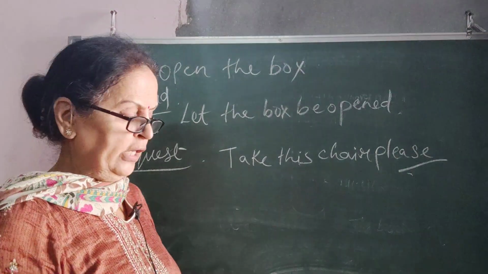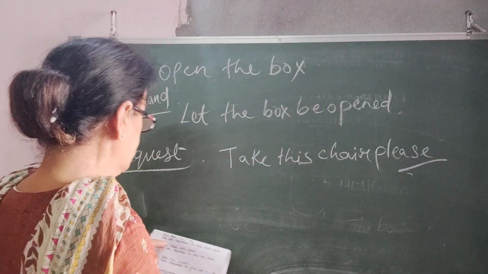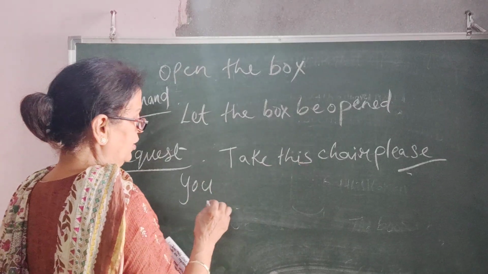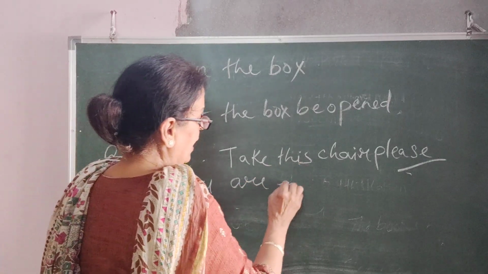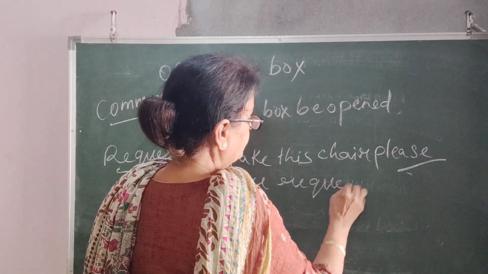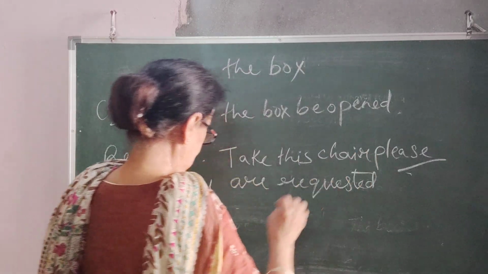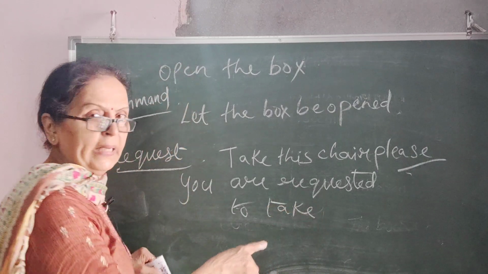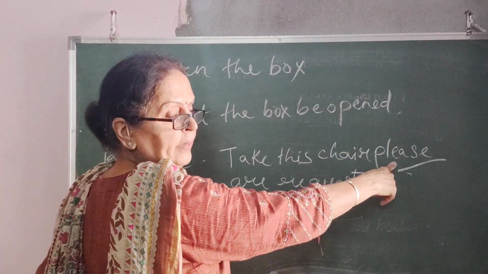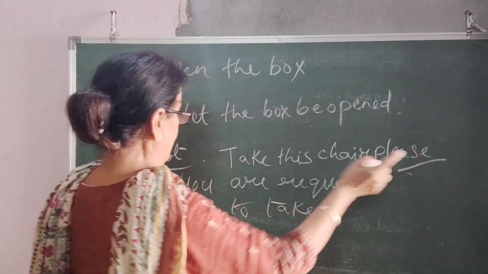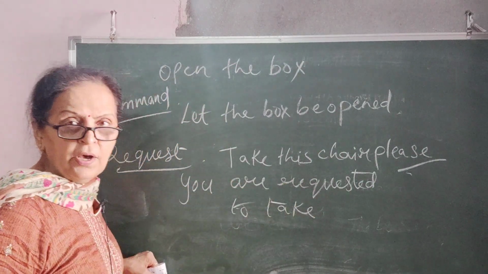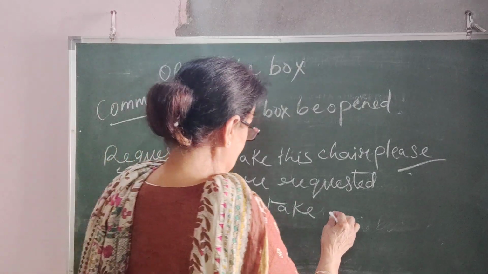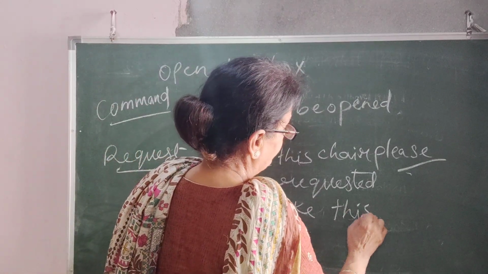In case of please, you will be writing you are requested to take the chair. We cannot write please again because in place of please we have already added requested. You are requested to take this chair.